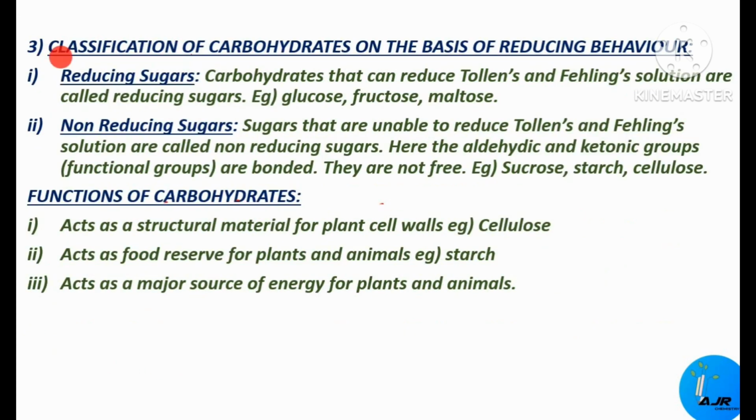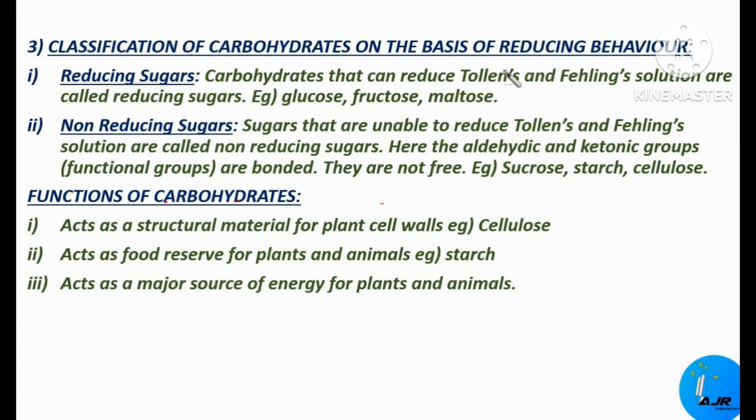Next one is classification of carbohydrates on the basis of their reducing behavior. There are two types under this category. The first one is reducing sugars and the next one is non-reducing sugars. Reducing sugars are the carbohydrates that can reduce Tollens' reagent and Fehling's solution. Examples are glucose, fructose and maltose.